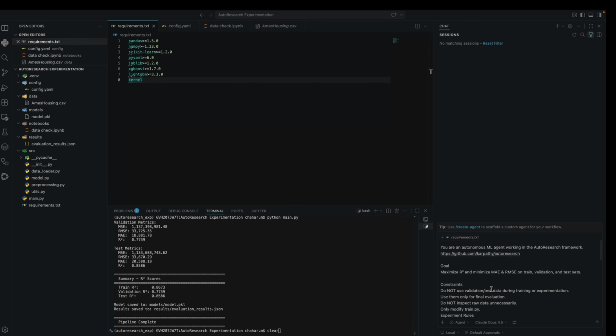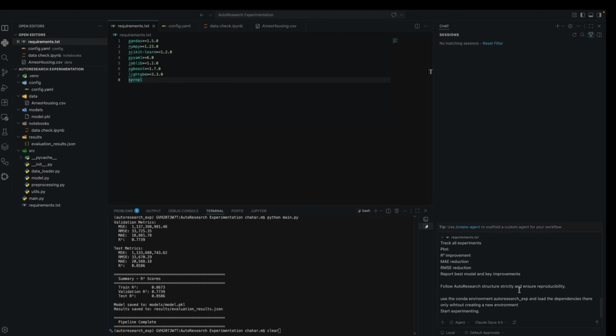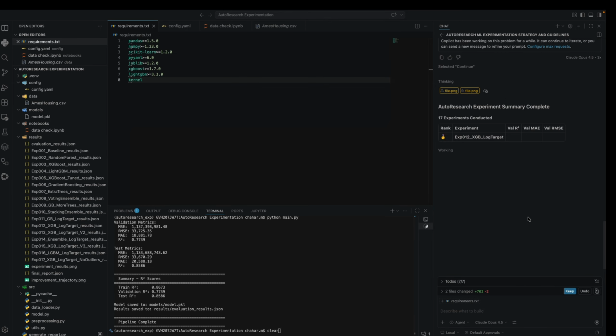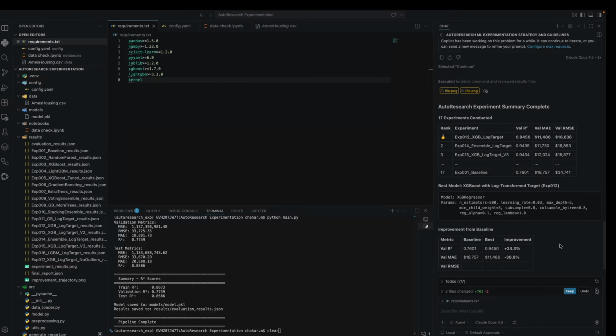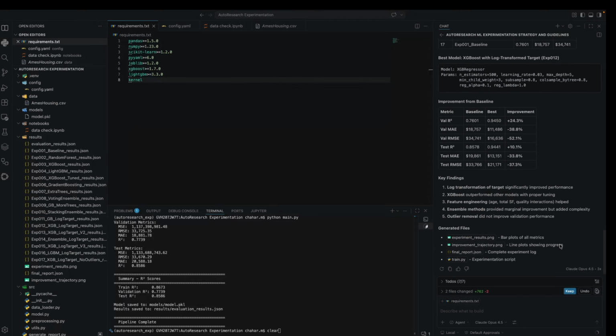For that, I'm using GitHub Copilot, and I'm defining a prompt that makes it an autonomous ML agent working in the auto research framework, and I've attached the GitHub repo. I've defined my goal, my constraints, the strategy, logging, and output. And I asked it to start experimentation. So this is just wow.